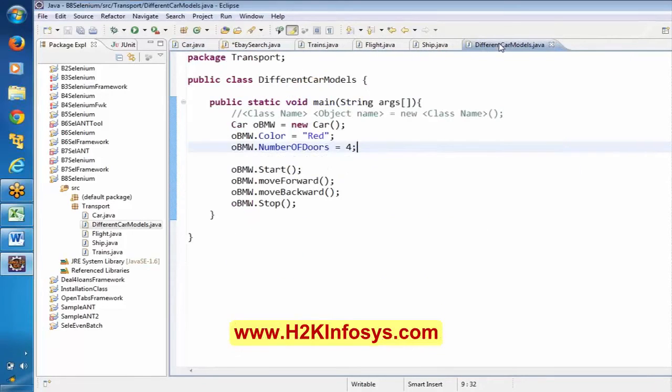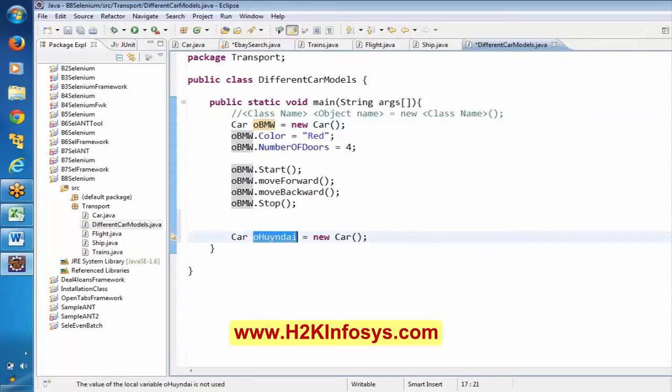Moreover, as of now I have created one instance, BMW. In a similar way, I am going to create one more instance, car, let me say Hyundai. Again car, and here we have to mention new. The object name was OBMW, here OHyundai.